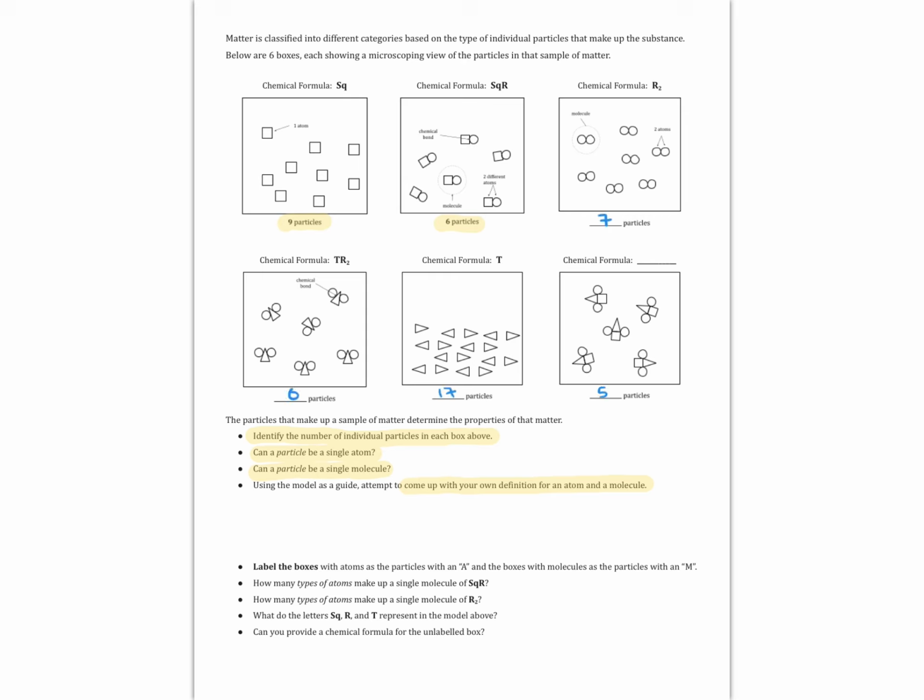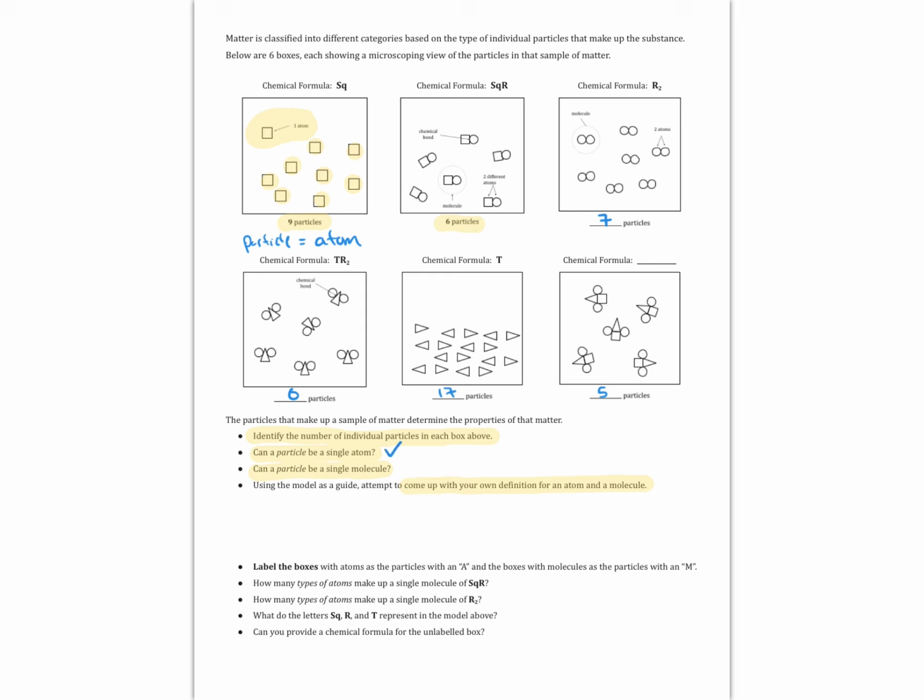Well, we can see that we have 7 particles, 6 particles, 17 particles, and 5 particles in the unlabeled boxes. In the first box, we're told that there's 9 particles, and I see that there's 9 squares. And it's labeled that 1 square is 1 atom. So if there's 9 particles in the box and 9 squares in the box, that's saying that yes, the particles that make up that substance are individual atoms. So yes, a particle can be a single atom.